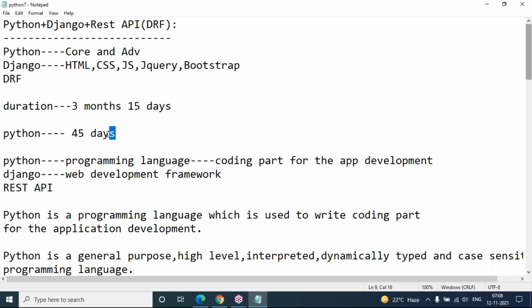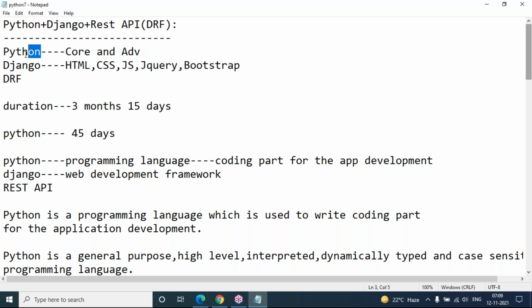In the first 45 days, my focus is completely on core and advanced Python, because Python is mandatory to learn Django, then REST API. Once I complete Python, then we'll start with the Django framework, the web application development framework.